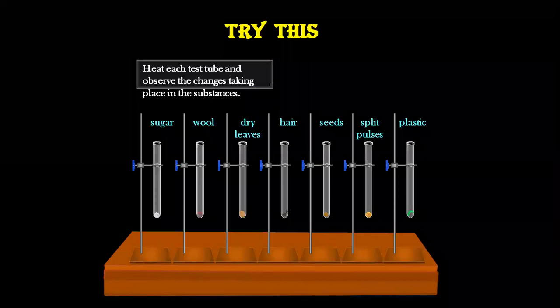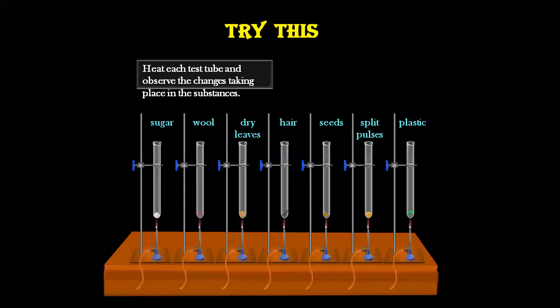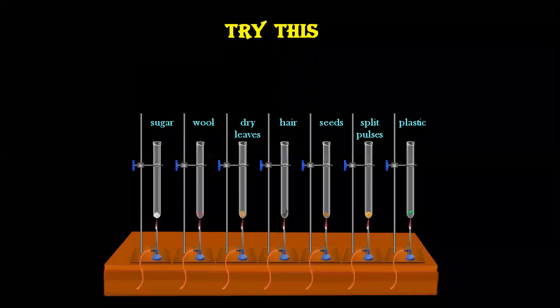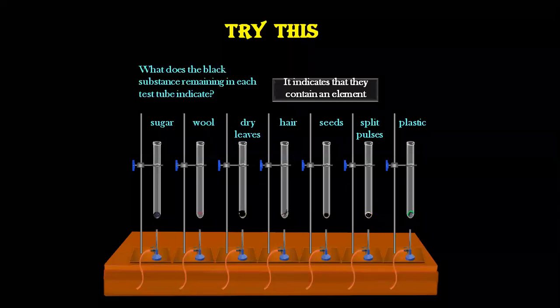But you all know what is the answer to this. If we keep it heating continuously, the black colored substance will be left behind. And that black colored substance is nothing but, again, the element carbon, isn't it? So the substance remaining behind in each of the test tubes is indicating that they all contain one element, and that one element is nothing but carbon.